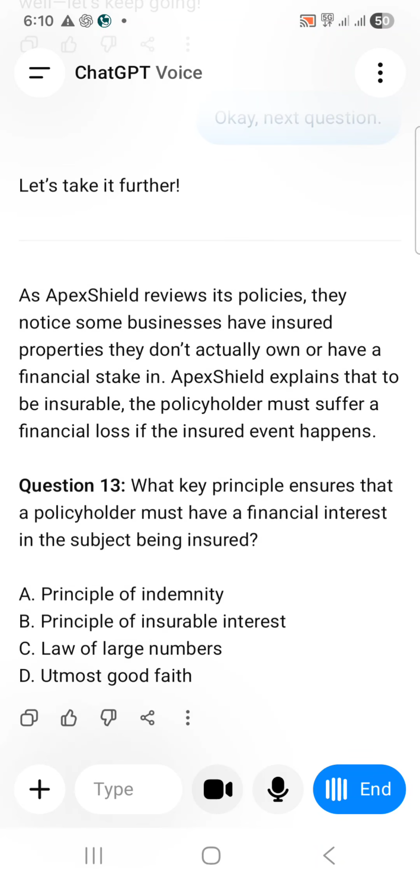I think the option is B, insurable interest. They don't actually own it or have a financial stake. How come Apex is going to do this one? That is a very risky one. So, B option.